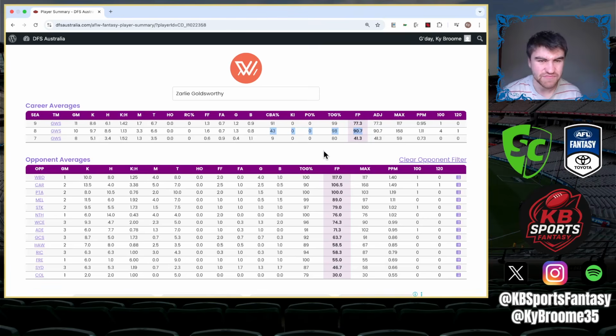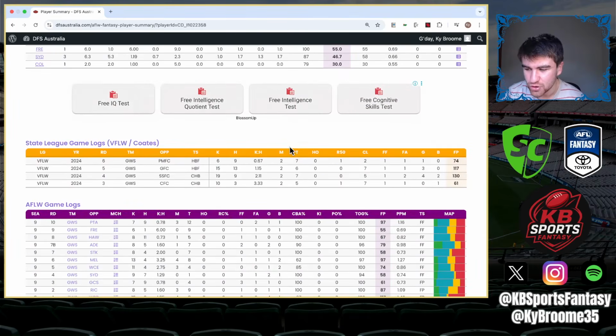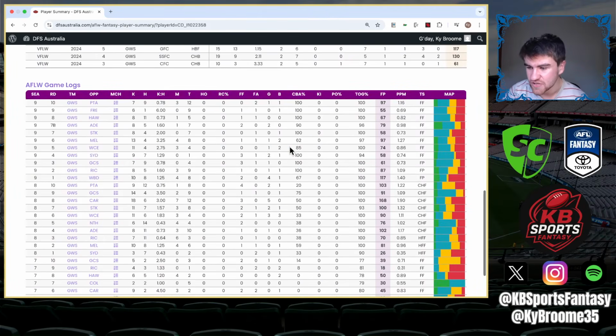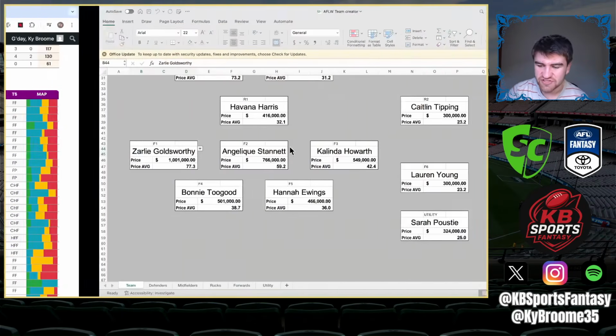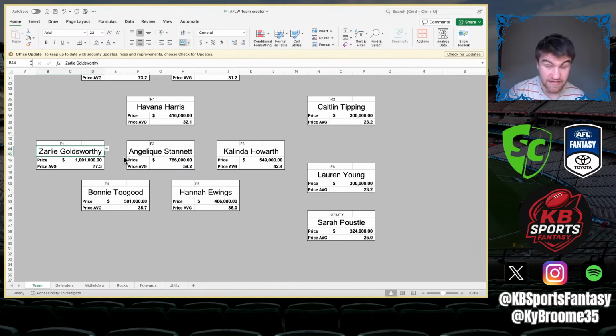So I think you sometimes have to spend money somewhere. And I think Goldsworthy is just one that has that sort of 100, 120 game in her. And I don't know if many others will have it in that forward line outside of her. So that's why she is the F1.